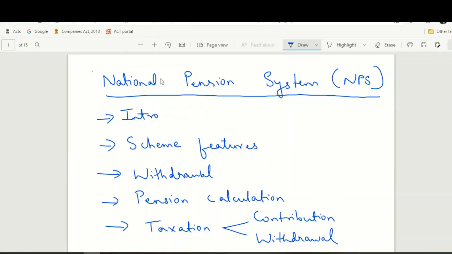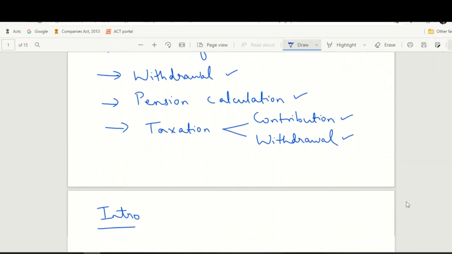So in this video, we'll be learning about what is NPS, what are the different features that NPS offers, what are the different withdrawal plans available, what is the method with which you calculate your pension. I'll be showing you a pension calculator where you can calculate the amount of annuity and your monthly pension as well. And lastly, there are certain taxation aspects that we need to look into at the time of contribution and at the time of withdrawal. Let us start with the introduction.